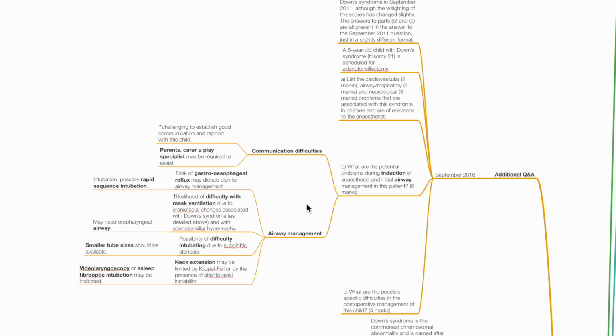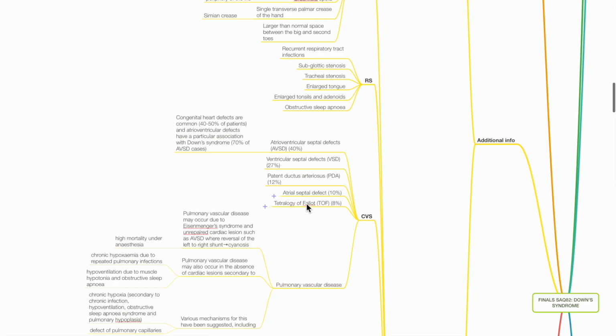Problems with airway management include increased risk of GE reflux, which may necessitate RSI, increased likelihood of difficult mask ventilation due to craniofacial changes of Down syndrome, and adenotonsillar hypertrophy. The patient may require oropharyngeal airway. There is possibility of difficult intubation due to subglottic stenosis. Smaller endotracheal tube sizes must be available. Neck extension may be limited by Klippel-Feil syndrome or atlantoaxial instability. Hence, video laryngoscopy or a sleep fiber optic intubation may be indicated.